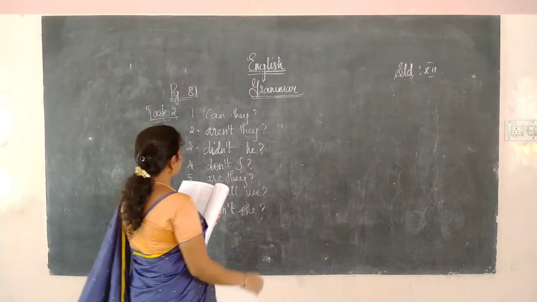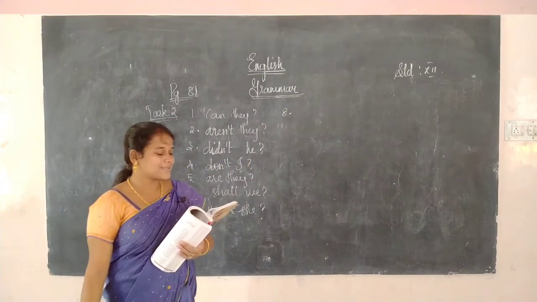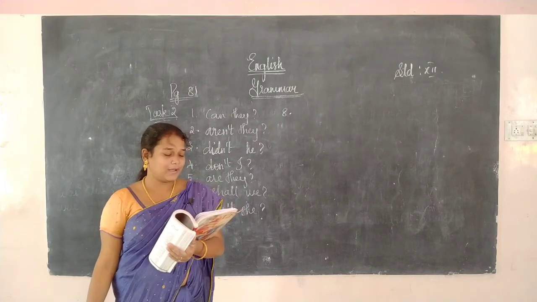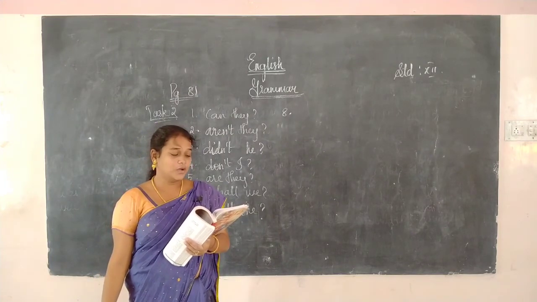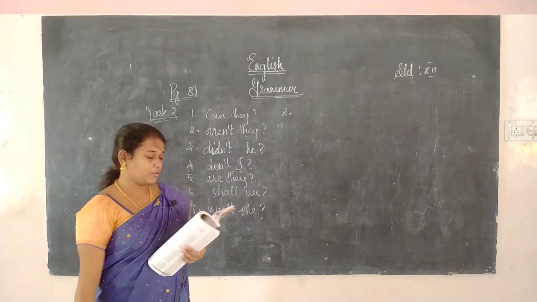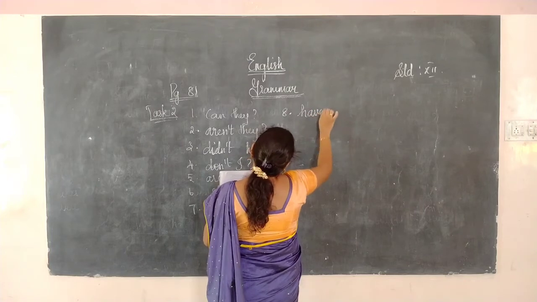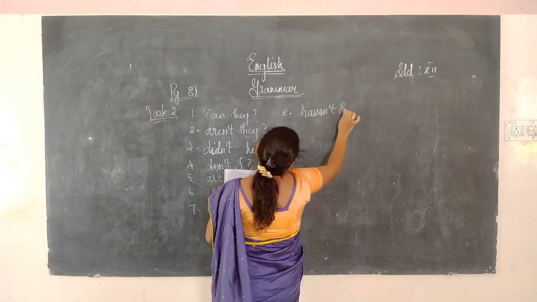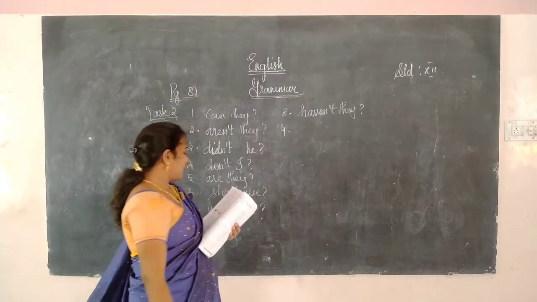Okay. Next, the eighth one. Both the sisters have sighed for Canada. So "have" is there, so we have to change into "haven't". Both the sisters, so we are going to write "they". So haven't they. Okay, this is how we have to find the error. Next.